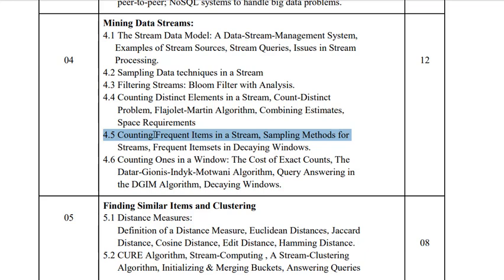If you are frequently visiting that celebrity, there is more probability that they may post an ad to an individual user or to the top fan of that celebrity. That means if there is some advertisement done by that celebrity and you are a top fan of that celebrity, there is more probability that you will purchase something promoted by that particular celebrity. So this belongs to counting frequent items in a stream.